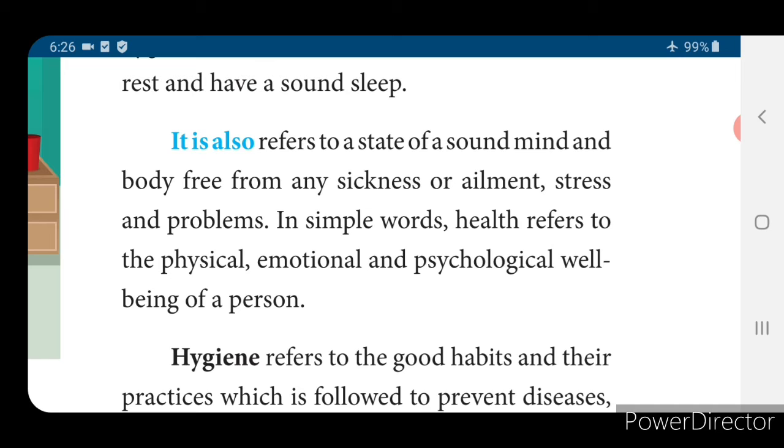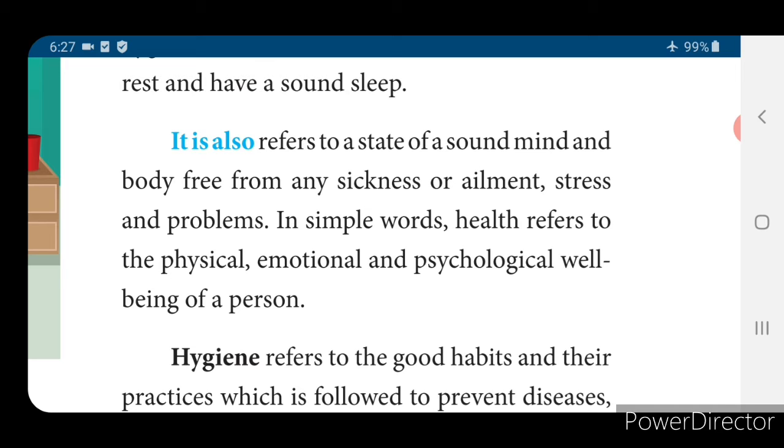So not only keeping our physical body fit, we have to keep our emotions in a good manner, and we must not have any psychological issues like stress, depression and so on. If you observe some people in a house, they have the fear of corona.